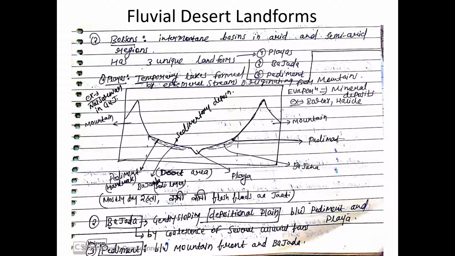So bolson, what are bolson? Bolson are nothing but these are intermountain basin. Intermountain मतलब दो माउंटेन्स के बीच में. This is a mountain and this is a mountain. So this is a mountain, this is a mountain or hill, and this area is known as intermountain basin. Intermountain we spell as mountain, right? So these are intermountain basin in arid and semi-arid areas, right?